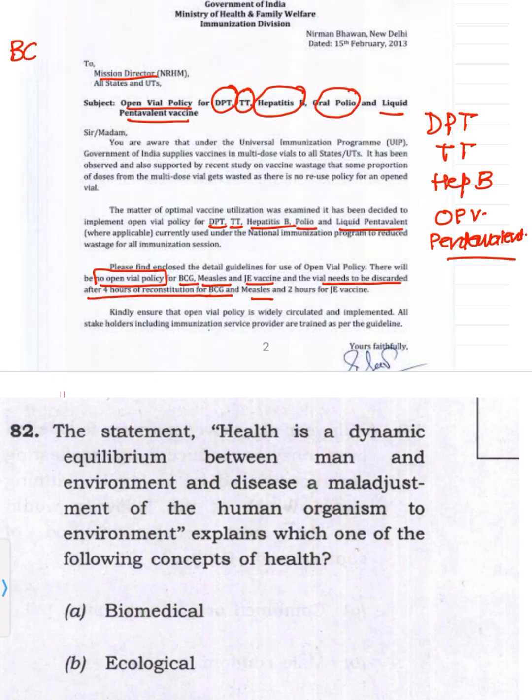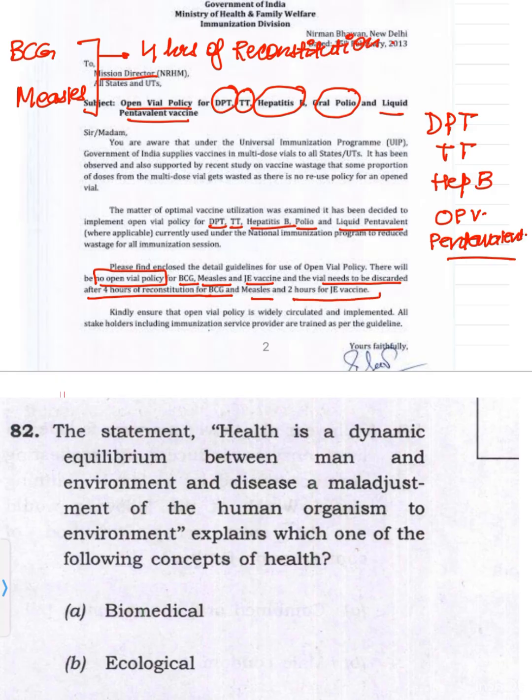So for BCG and for the measles, you have to use the vaccine within 4 hours of reconstitution. If 4 hours have passed, you cannot use the vaccine. And for the Japanese encephalitis vaccine, it is 2 hours after reconstitution.